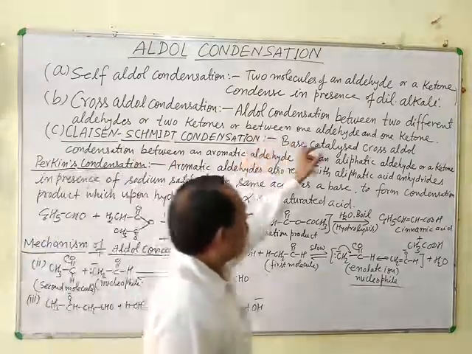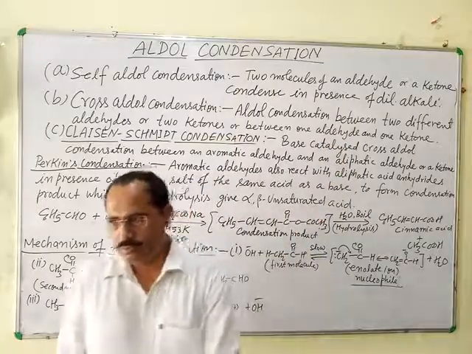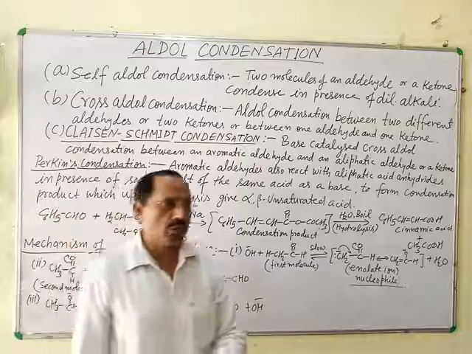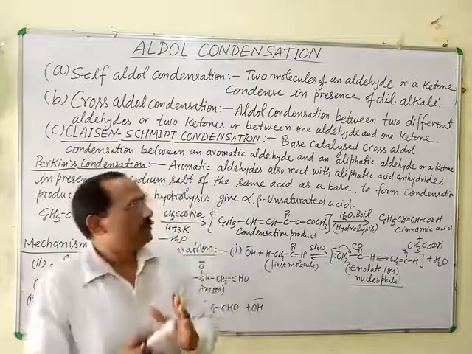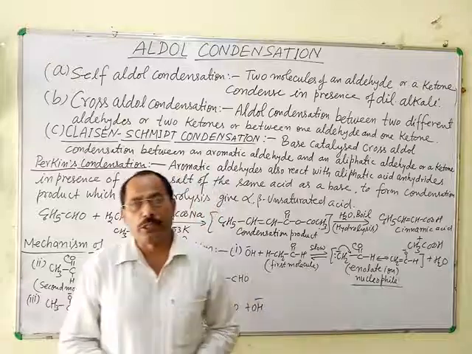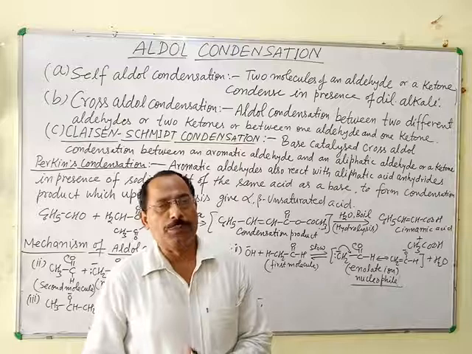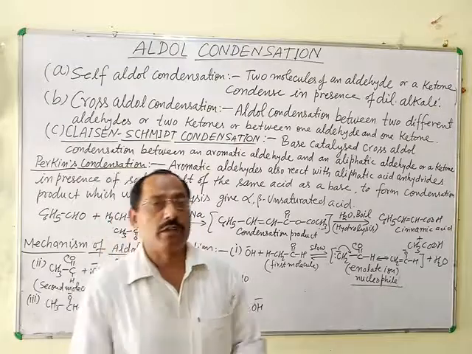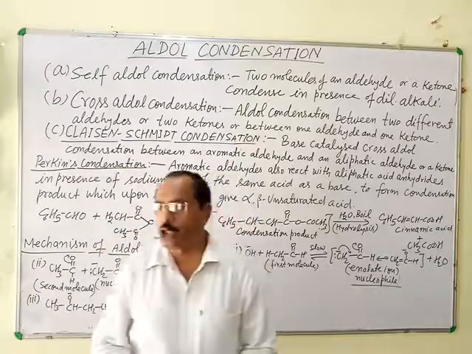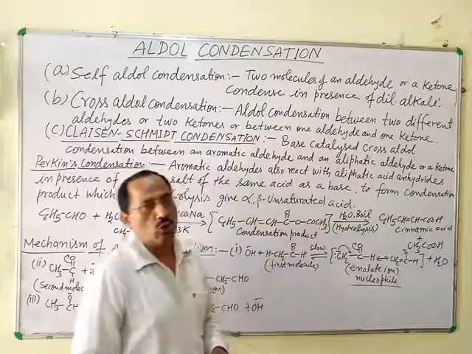Or between one aldehyde and one ketone: acetaldehyde and acetone, acetone and formaldehyde. When the condensation reaction takes place between two different aldehydes, two different ketones, or between an aldehyde and a ketone, then this is known as cross aldol condensation.